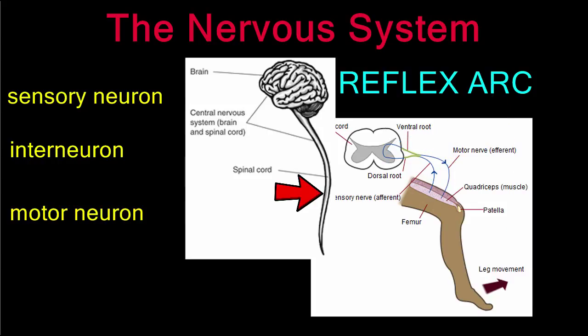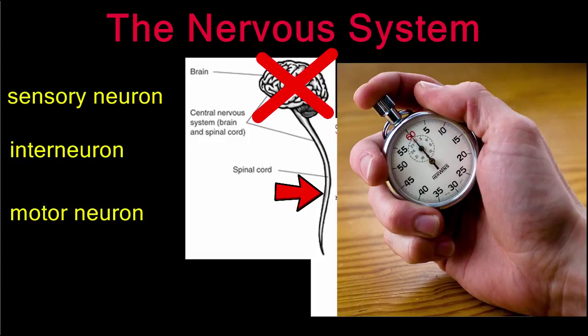All of this occurs in a fraction of a second, and notice how the brain is not involved in a reflex arc. The fact that your spinal cord takes charge in this case allows a reflex to occur much faster than if your brain got involved.